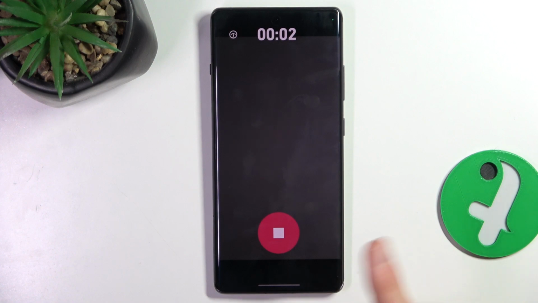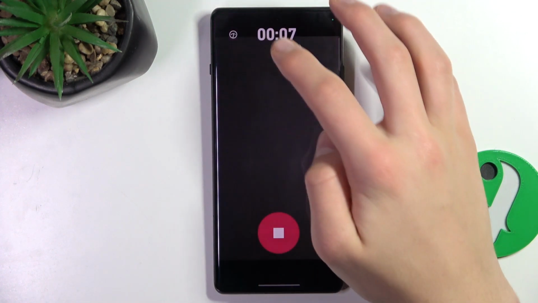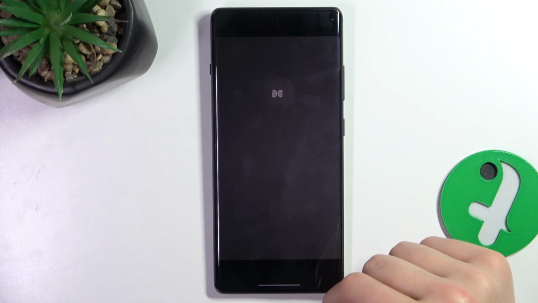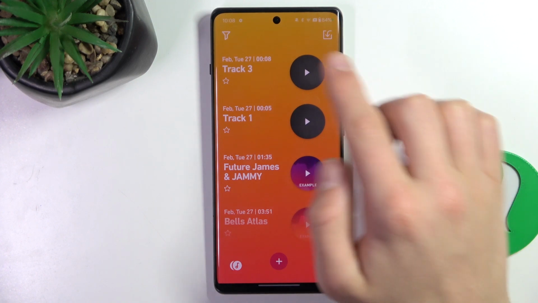It's going to be recorded. You can just stop it if you want to, and your recordings will be saved here.